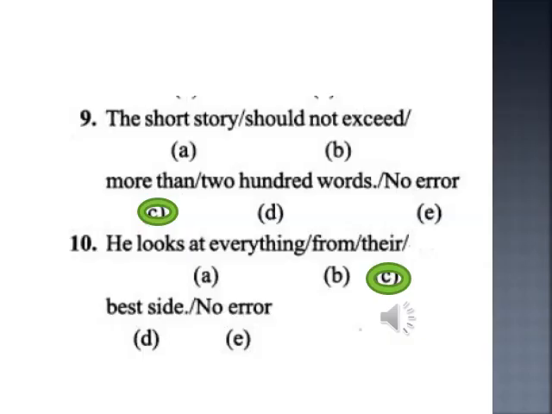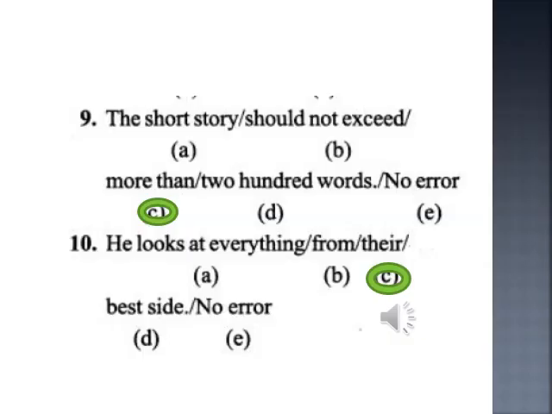Let us study these last two questions. The short story should not exceed more than 200 words. Now here you see the word exceed is used, and after that more than is used. Should not exceed. So therefore more than is redundant. Should not exceed 200 words. There is no need of the phrase more than. So the answer is C, and the error is C. Therefore the answer is C.